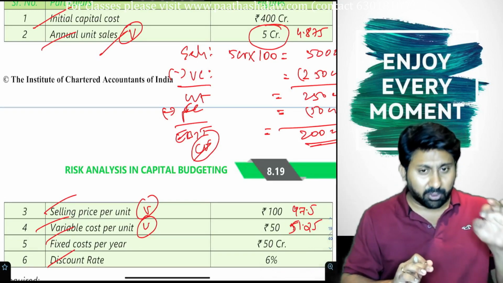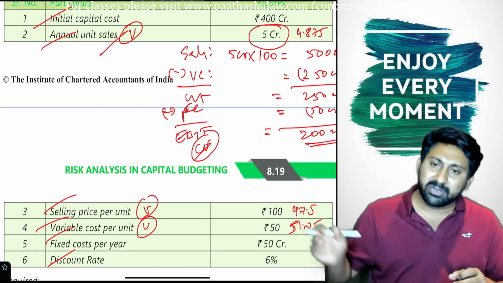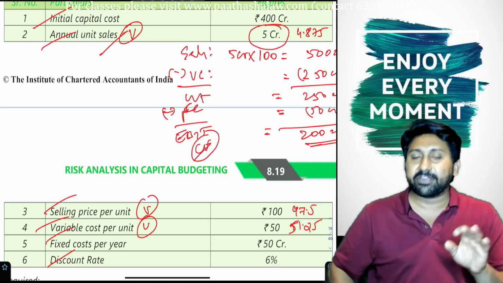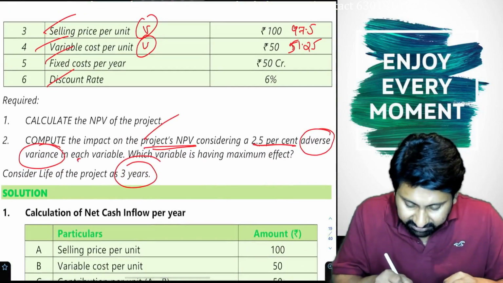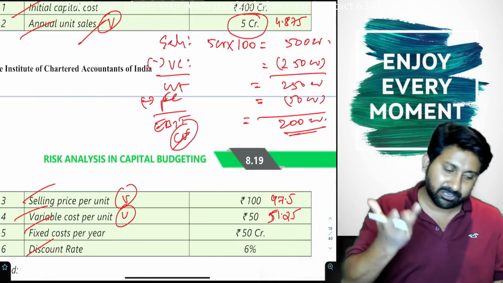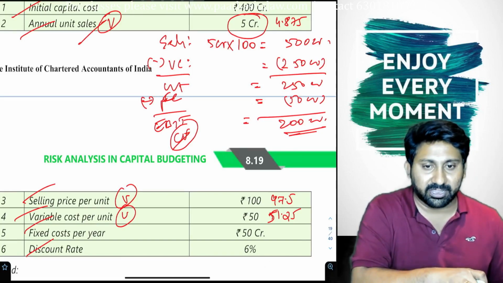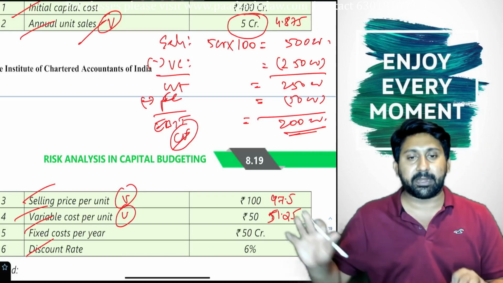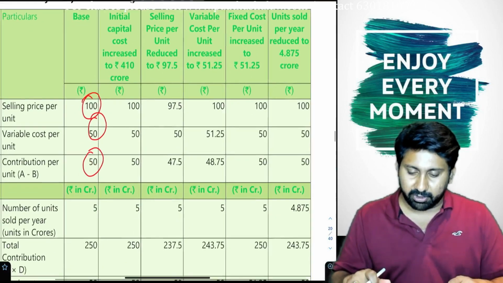This will change. But the only worry point is that fixed cost can't be a variable, yet the institute has done the answer for fixed cost also. Let's go by the institute. Actually, fixed cost is a cost which is not a variable, and he clearly said that, but they have still done the answer for fixed cost. Anyway, we have to go as per the institute; we can't say no to that. So 50 crore, if it is raised by 2.5%, we also need to show how it happens. That's all. Remaining everything is same. That's what they have done here.